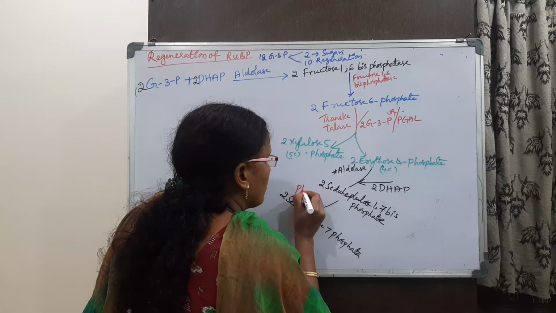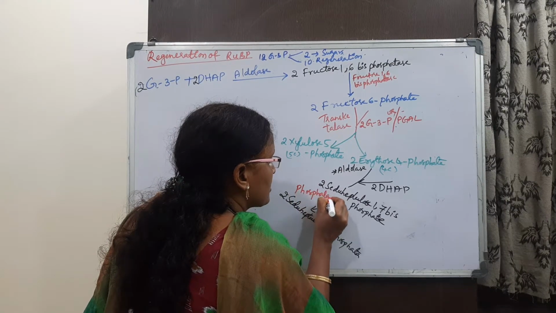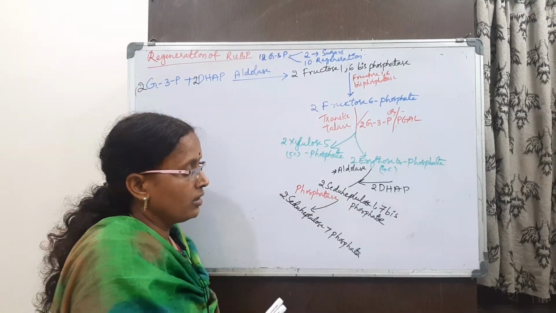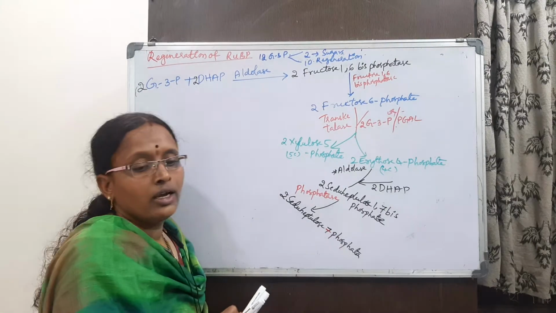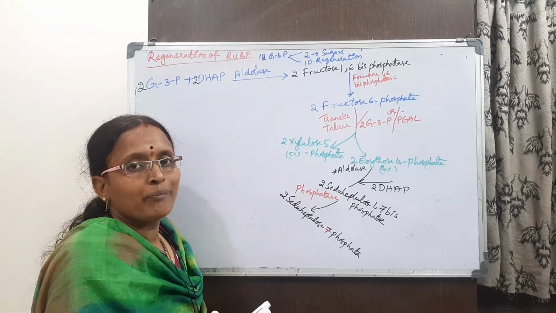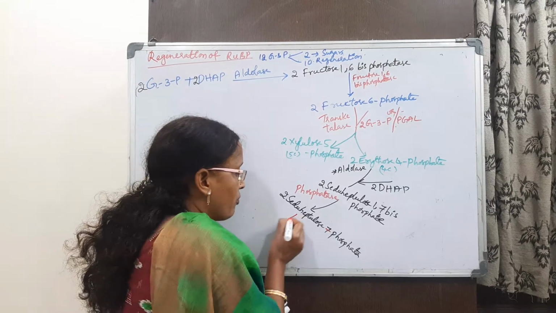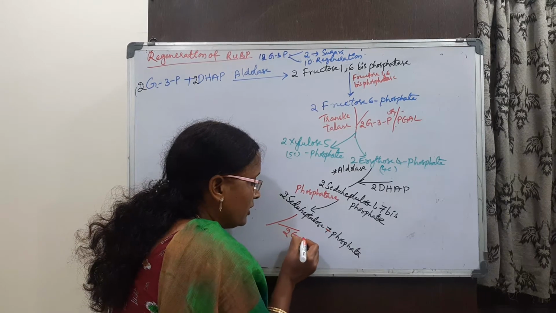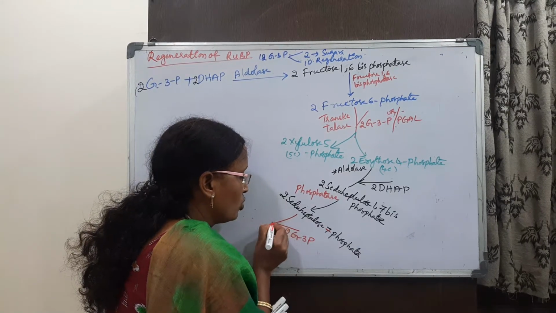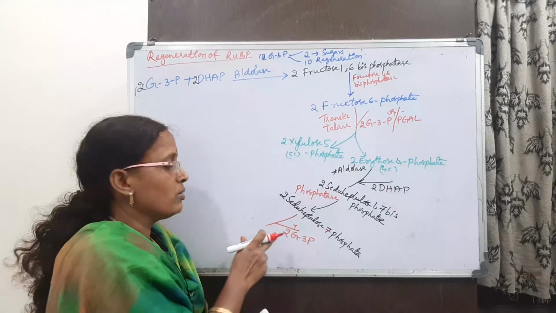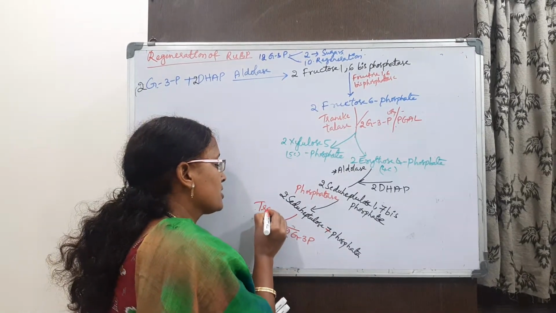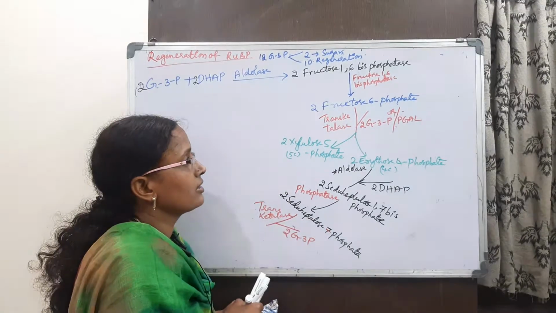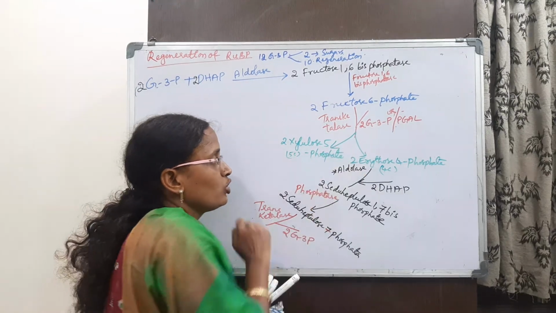The enzyme is phosphatase. It forms the sedoheptulose 7-phosphate. This sedoheptulose 7-phosphate finally takes two more glyceraldehyde 3-phosphate. By taking the 2 more glyceraldehyde phosphates, in the presence of transketolase, wherever the enzyme transketolase is there, it divides into 2 components.